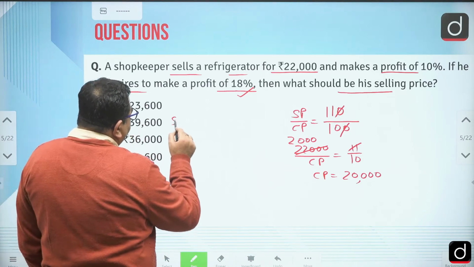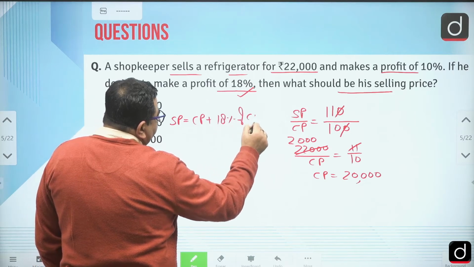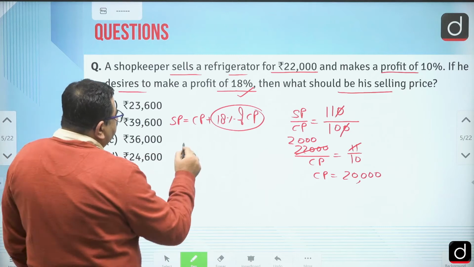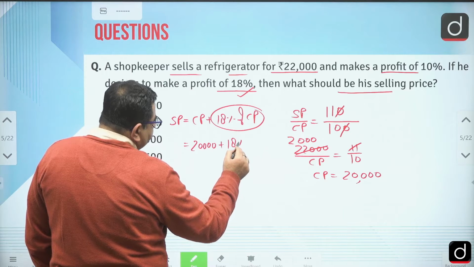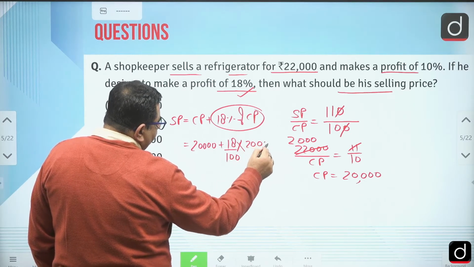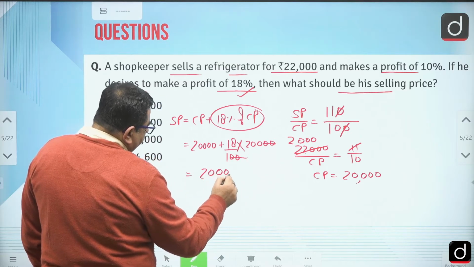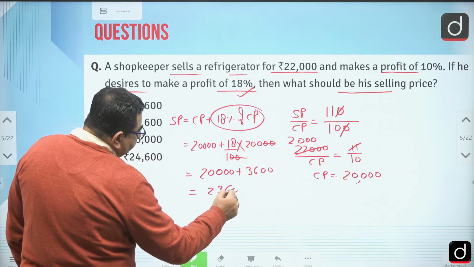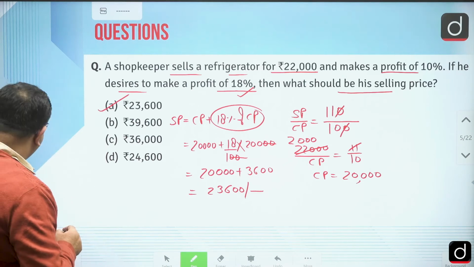So can I say selling price should be cost price plus 18% of cost price. This is what profit. This way also we can write. So cost price 20,000 plus 18%. So 18% we can write 18 by 100 into 20,000. So these zeros will cancel out. So this is 20,000 plus 3,600. So that is 23,600 rupees. So first option is the correct answer, right?